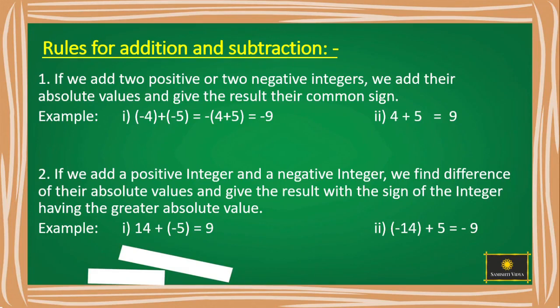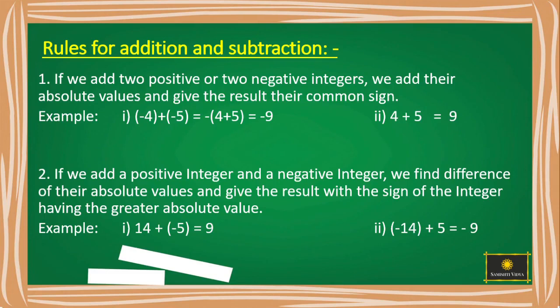Let's see one more example, children. Minus 14 plus 5. Here the absolute value of minus 14 is 14. 5 is 5. So find the difference of that. 14 minus 5 is 9.